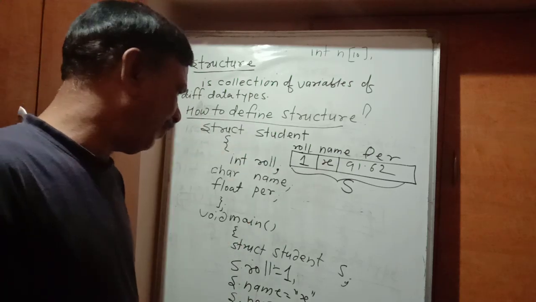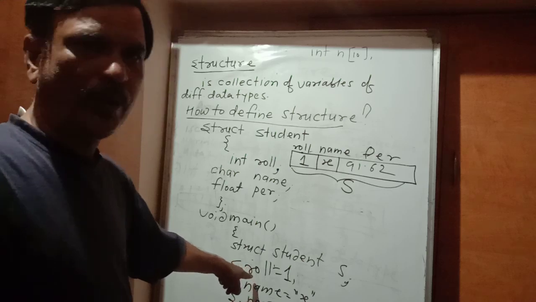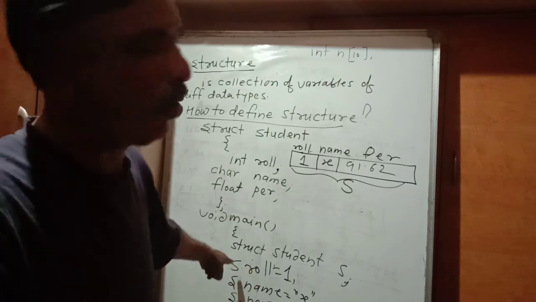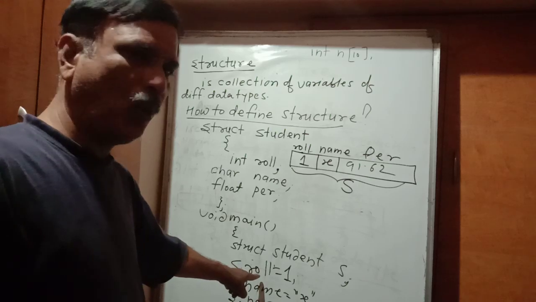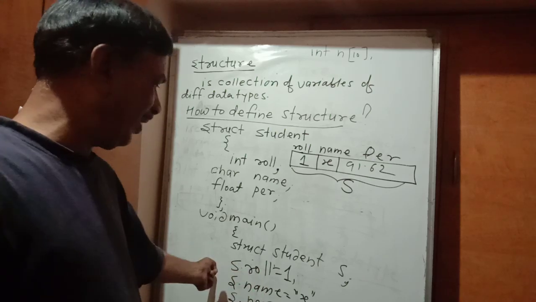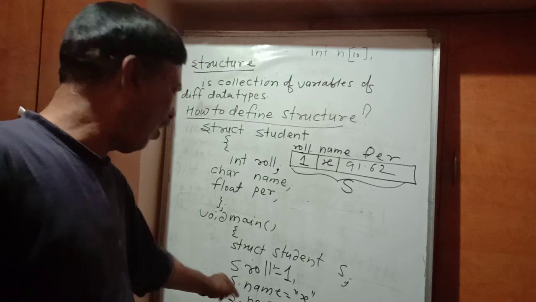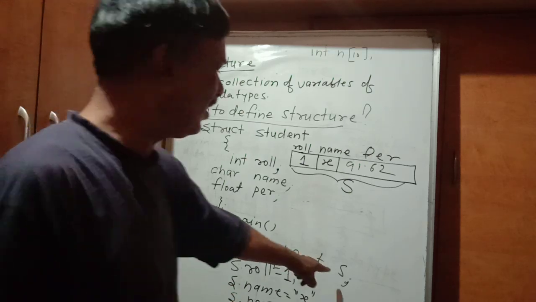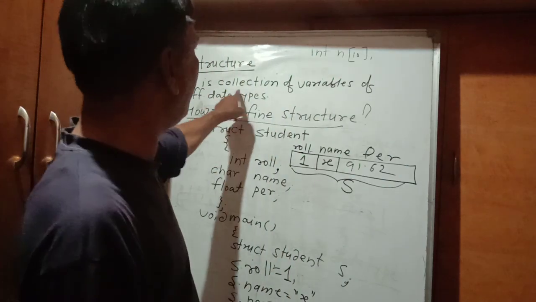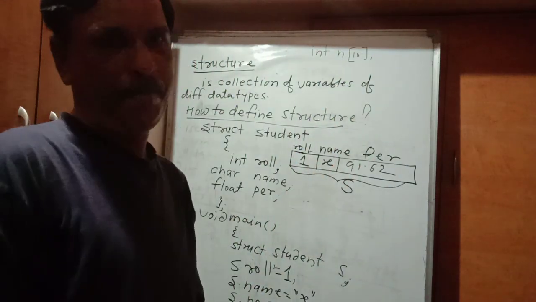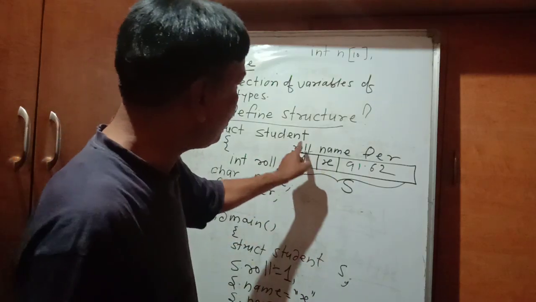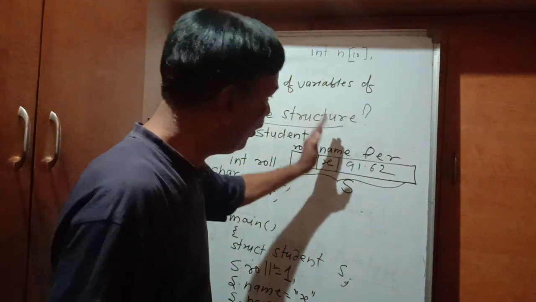So how can a particular member be identified? A particular member can be identified as yes dot roll. Yes is the variable, and dot is the membership operator. Yes dot roll, the roll member of the yes variable. Name member of the yes variable. PR member of the yes variable. Because yes is a variable which is a collection of variables. Yes is not an individual variable. Yes is a collection of variables, roll, name, PR.